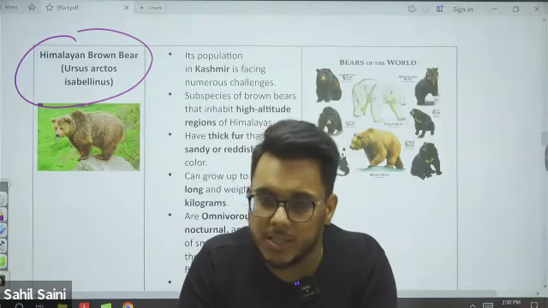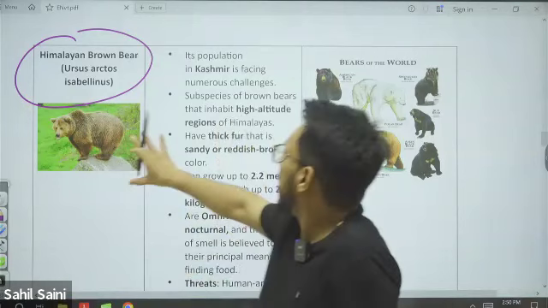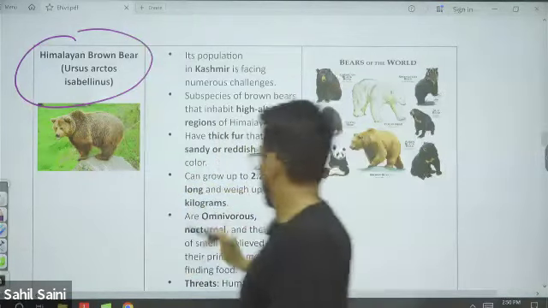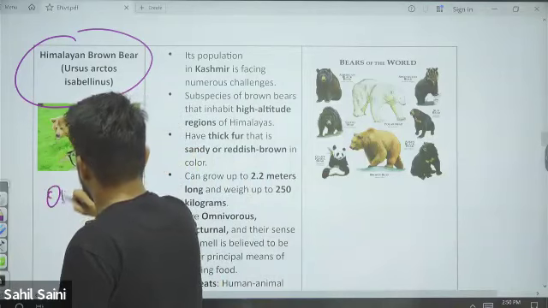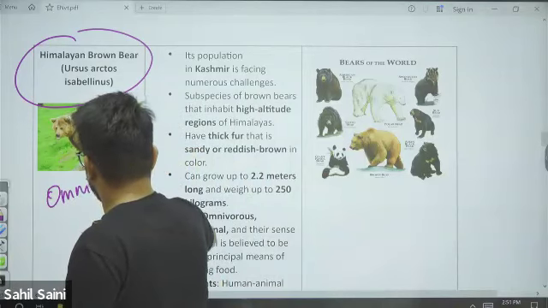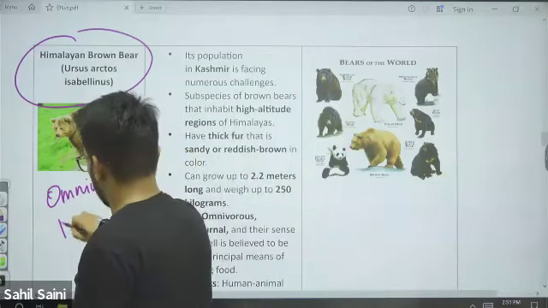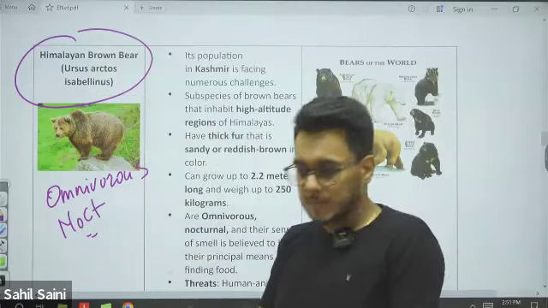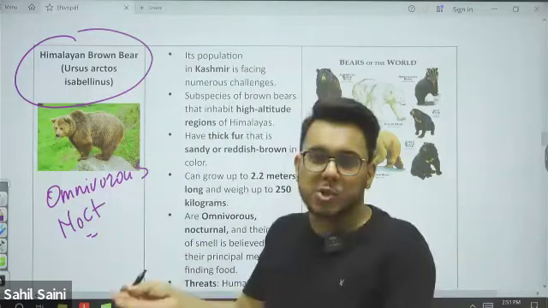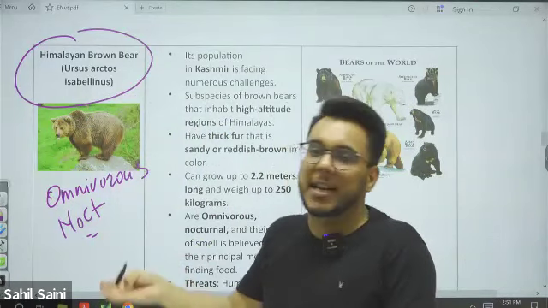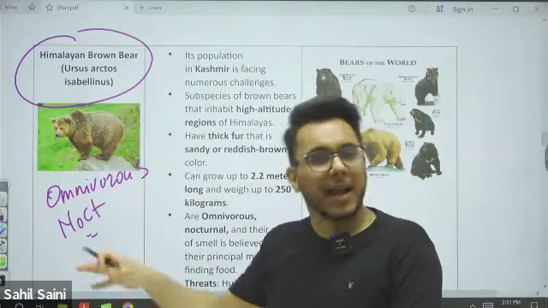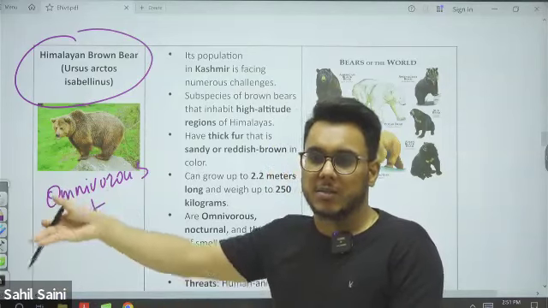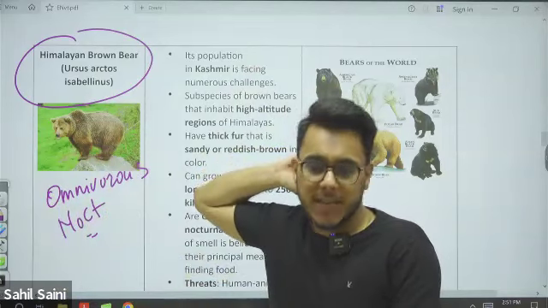What behavioral changes? They are omnivorous, nocturnal animals. Omnivorous means they consume both. They can consume vegetables, grasses, leaves, shrubs, etc., as well as non-vegetarian food; both they eat.